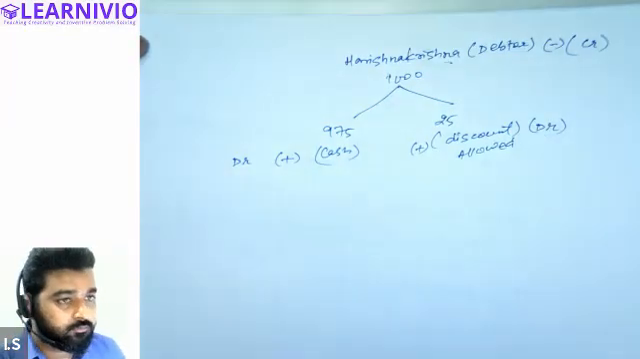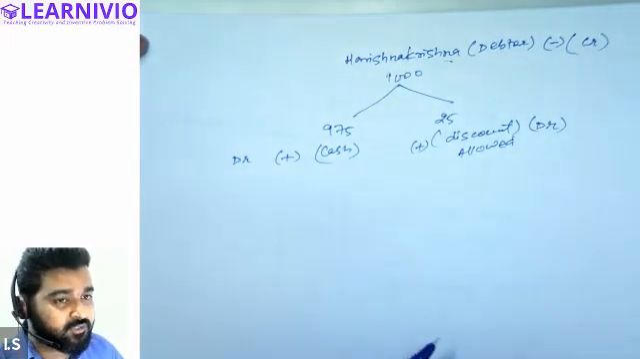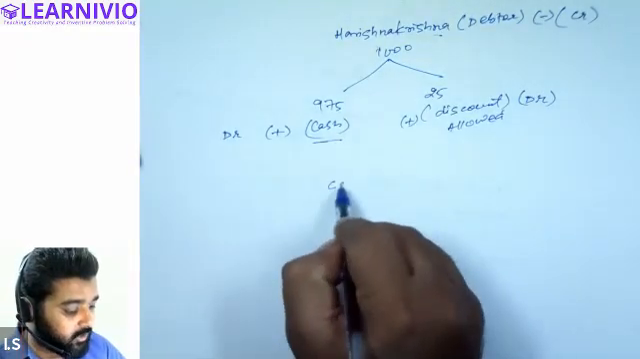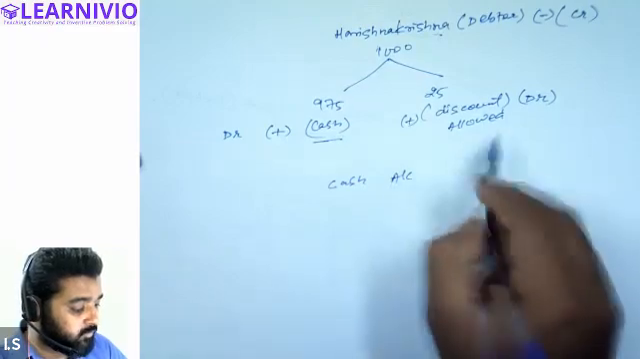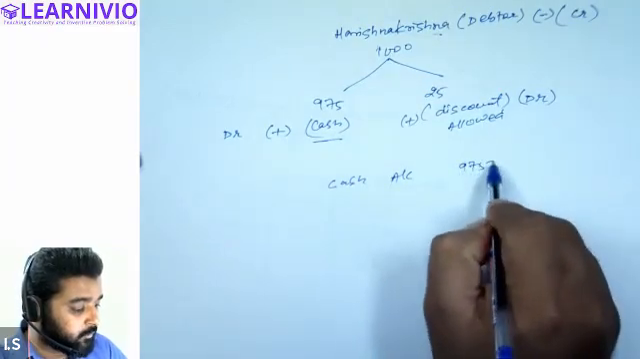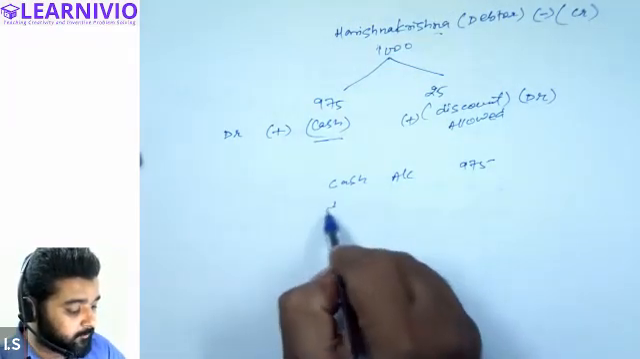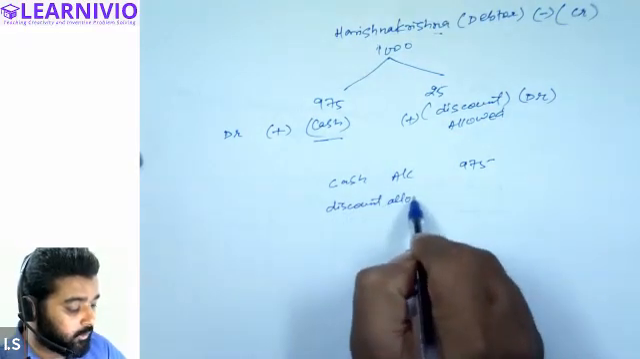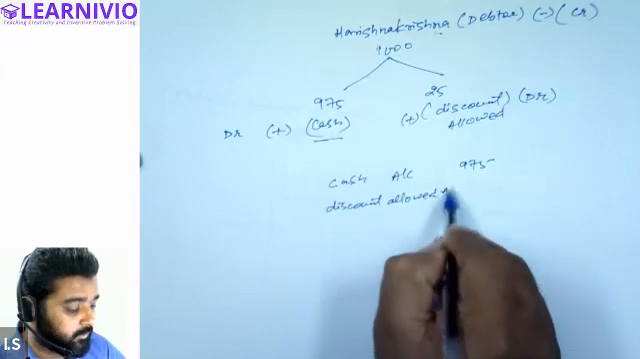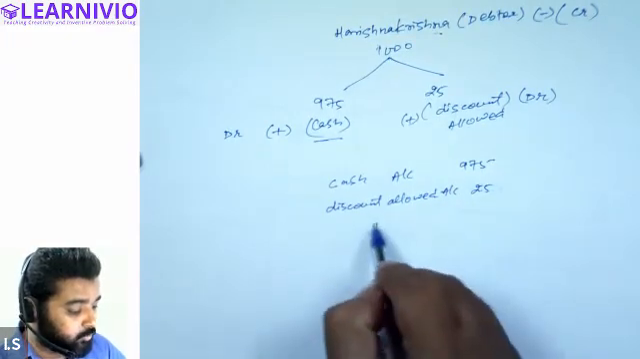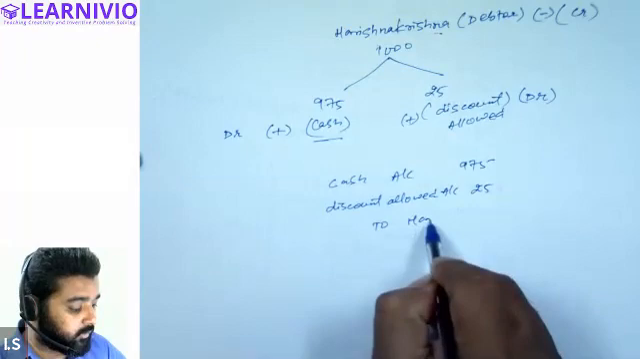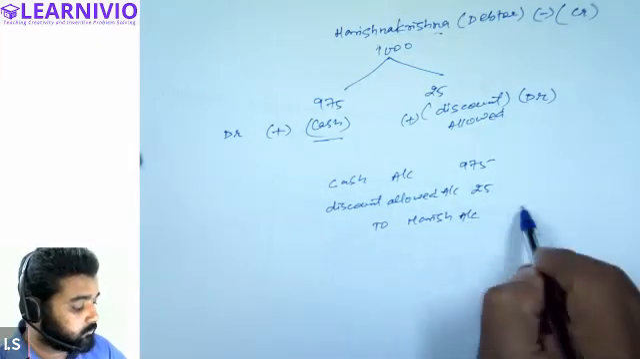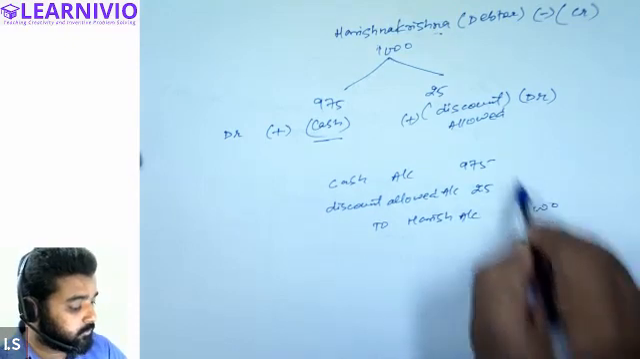Yes, debit. Done. We can now pass the journal entry. We will debit the cash account, amount 975. Discount allowed account debit by 25 rupees, to Hari Krishna account, 1000. This is how it will be done.